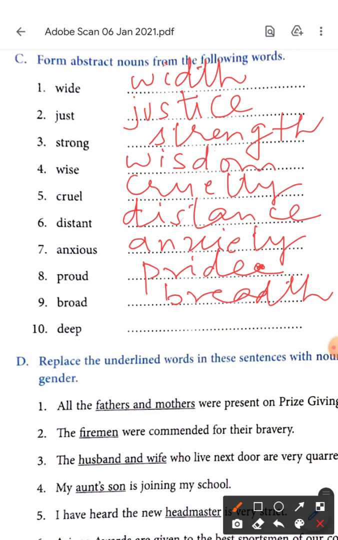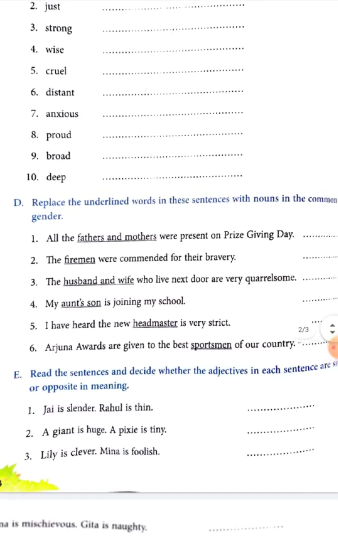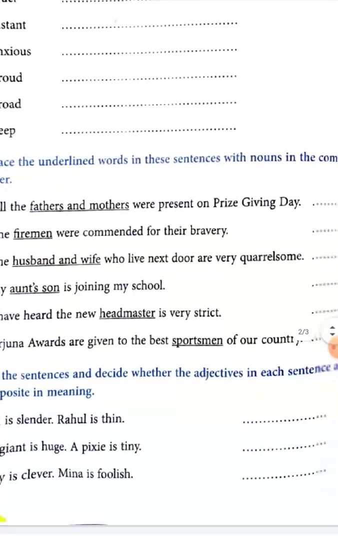Deep. Something like a well or river is very deep. So we say, oh, its depth is too much. Its depth is very much. Who can measure the depth of a river? Okay, understood? Enjoying or not? Surely enjoying.